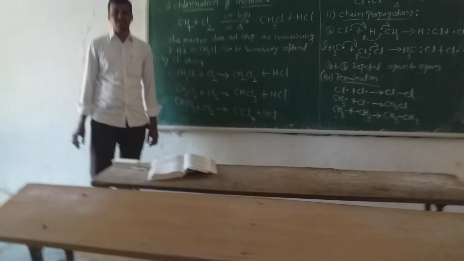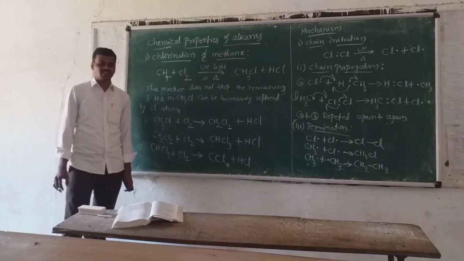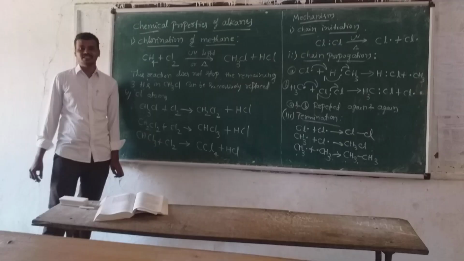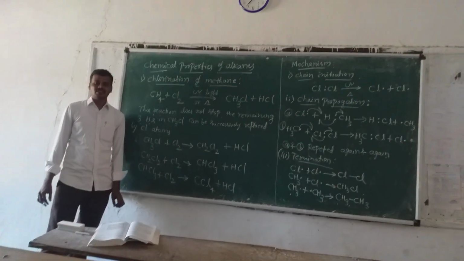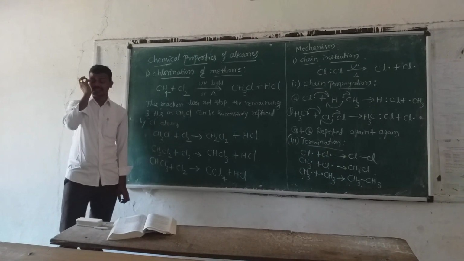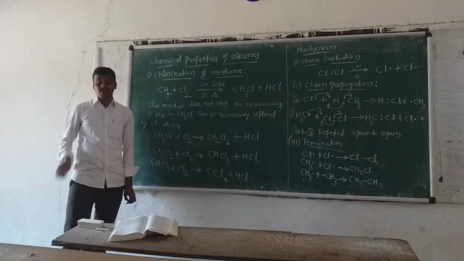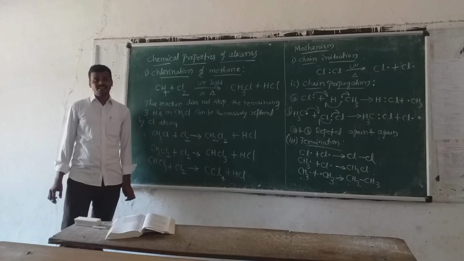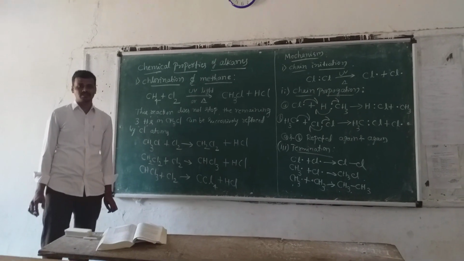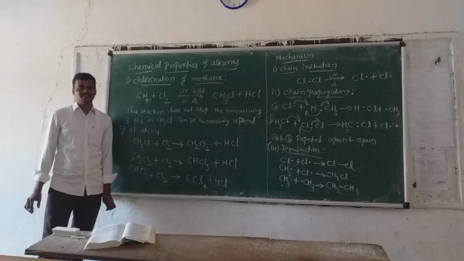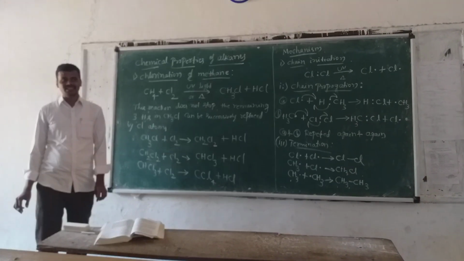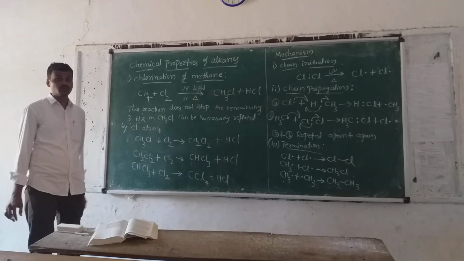After that, we saw the methods of preparation of alkanes. The first one is Wurtz reaction, the second one is Corey-House synthesis, and the third one is Kolbe's reaction. In the Wurtz reaction, alkyl halides react with sodium metal to form alkanes. In the Corey-House reaction, lithium dialkyl cuprate reacts with alkyl halide to form alkanes. And Kolbe's reaction is an electrolytic process. All these were completed in the last video, and this is the part 2 video.